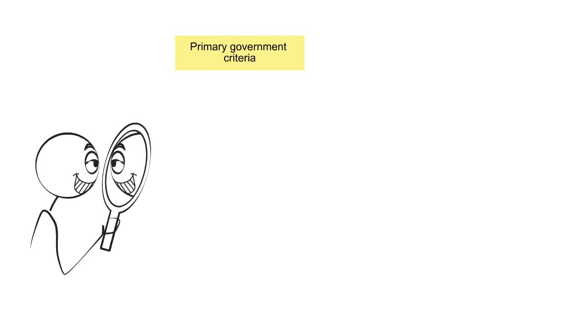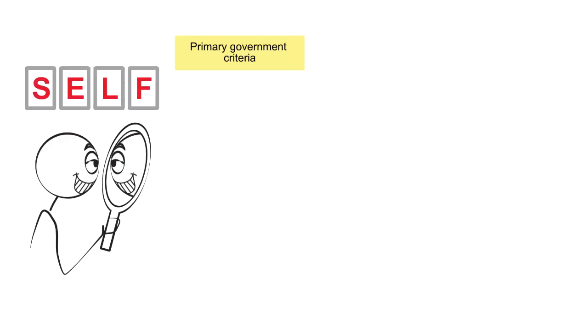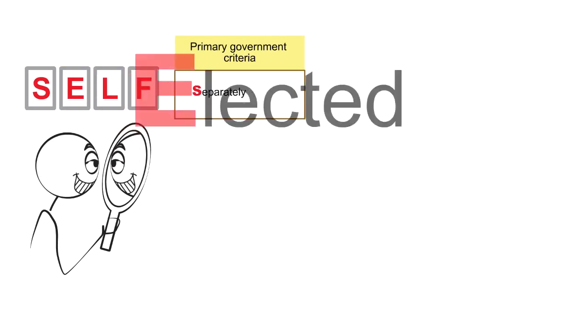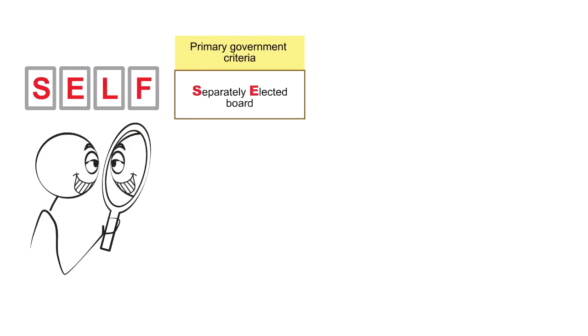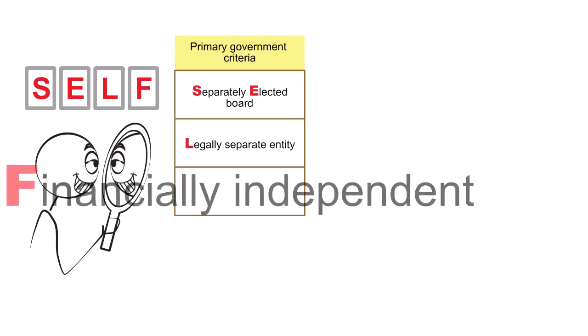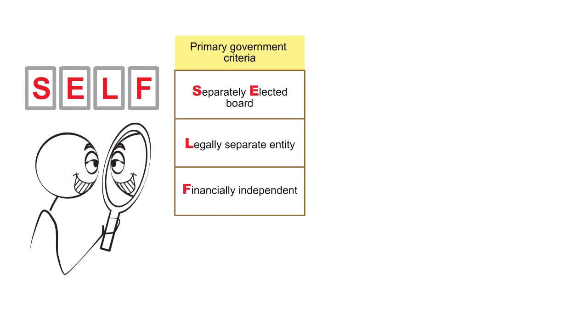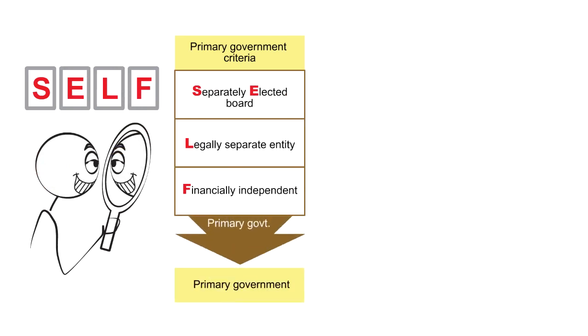The very first thing we're going to look at is the idea of being the primary government. The criteria is you have to be able to stand by yourself. It has to be, in this particular case, a separately elected board. That's the first thing. It has to be legally a separate entity, and it has to be financially independent. If you meet the self test, we can stand by ourself, then you're considered to be a primary government item.